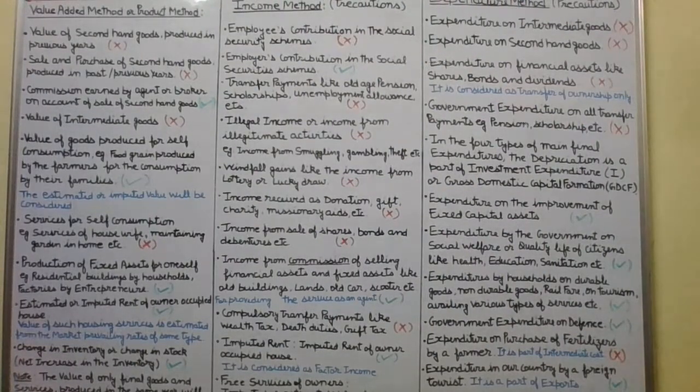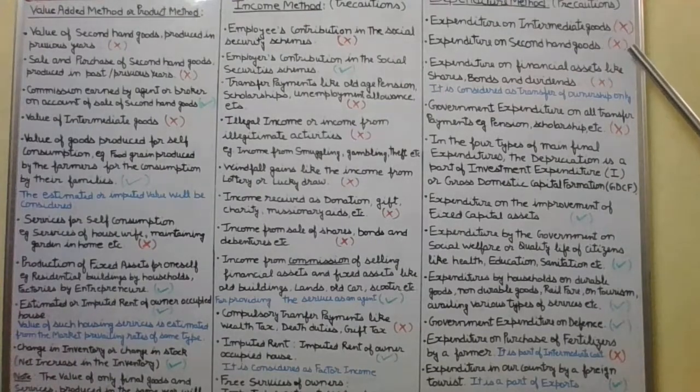In the expenditure method, expenditure on intermediate goods will not be included, because we know the intermediate goods value is already reflected in the final goods. So the expenditure on this will not be included in the national income.